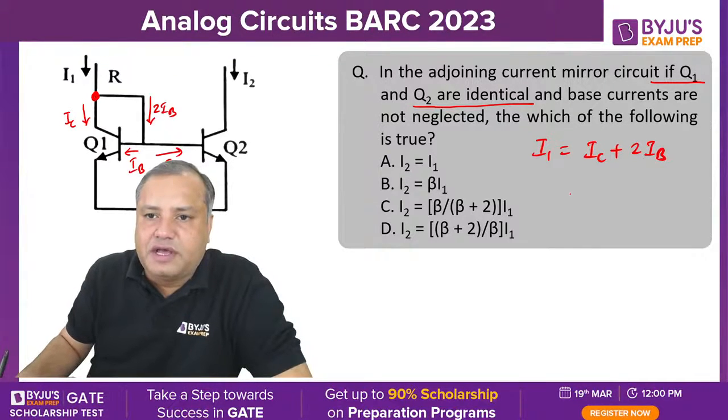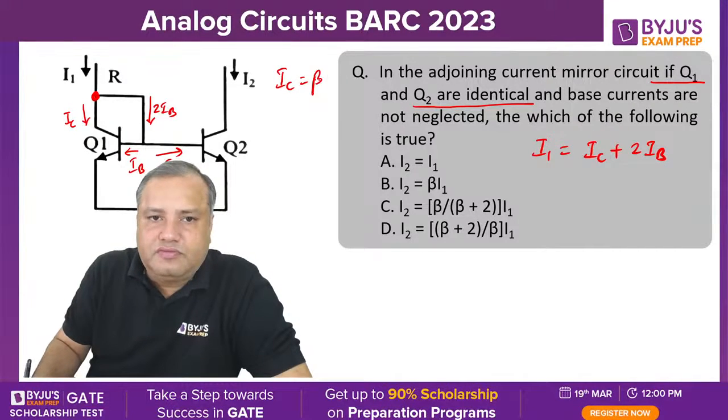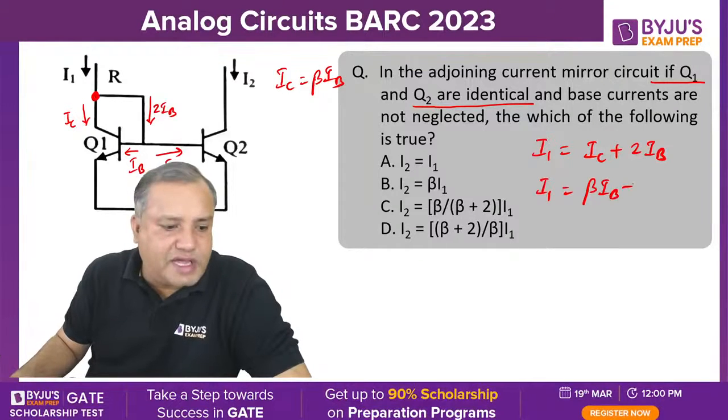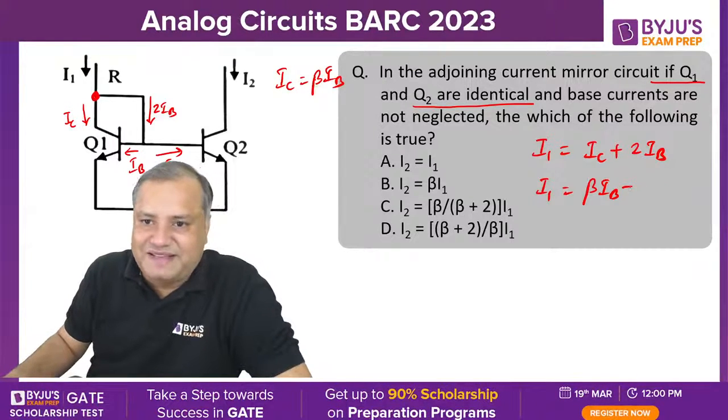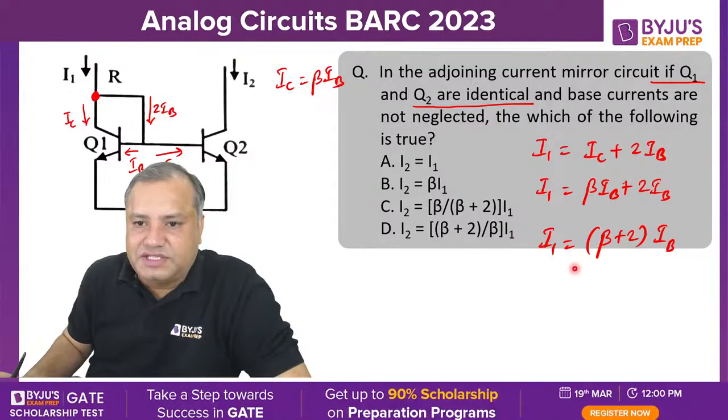Comfortable till this? Now students, we know that the collector current IC is beta times IB. So I1 will be beta IB plus 2 times IB. I1 is ultimately beta plus 2 times IB. Now this IB can be converted to IC.